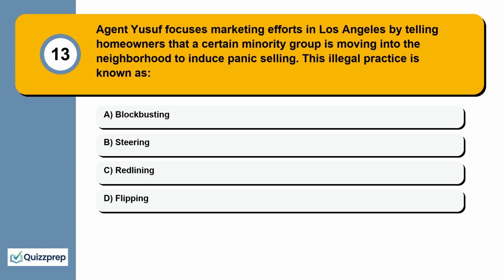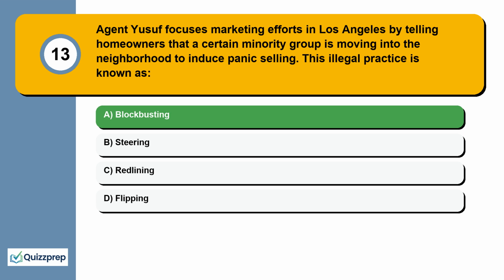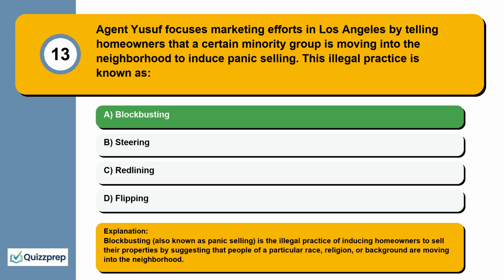Question 13. Agent Yusuf focuses marketing efforts in Los Angeles by telling homeowners that a certain minority group is moving into the neighborhood to induce panic selling. This illegal practice is known as blockbusting, steering, redlining, flipping. Blockbusting, also known as panic selling, is the illegal practice of inducing homeowners to sell their properties by suggesting that people of a particular race, religion, or background are moving into the neighborhood.